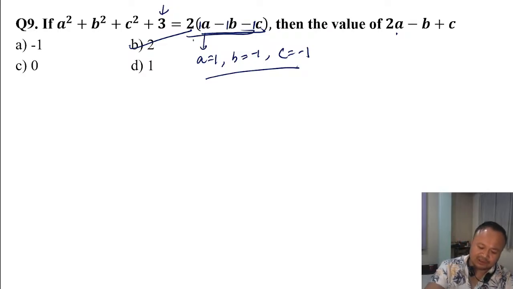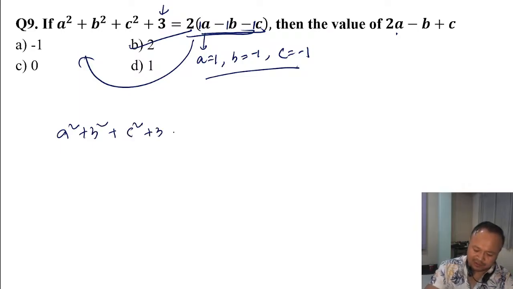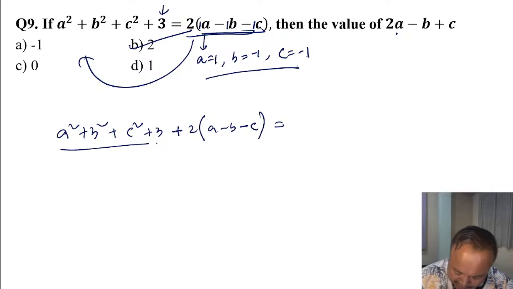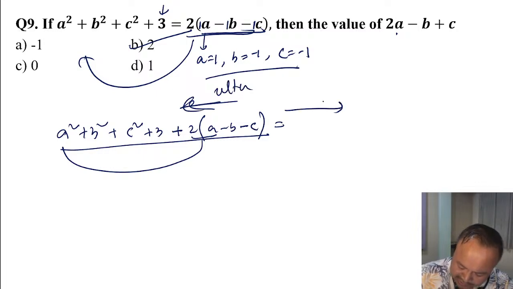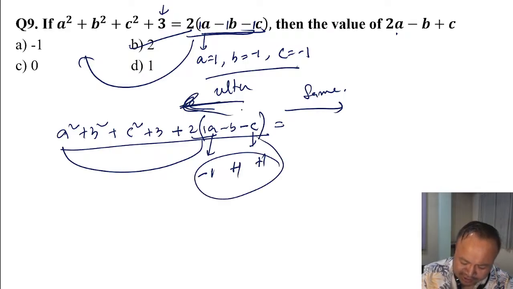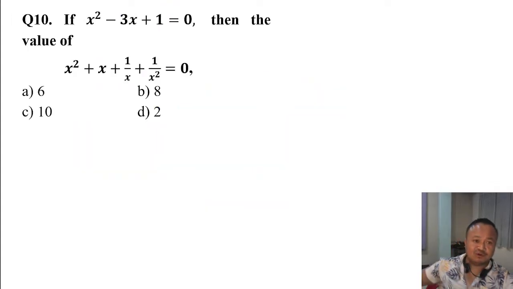If this was on this side, like a square plus b square plus c square plus 3, plus twice a minus b minus c, it becomes another one. The value of a is -1, the value of b is plus, the value of c is +1. On one side the signs are reversed, and on the other side they stay the same.